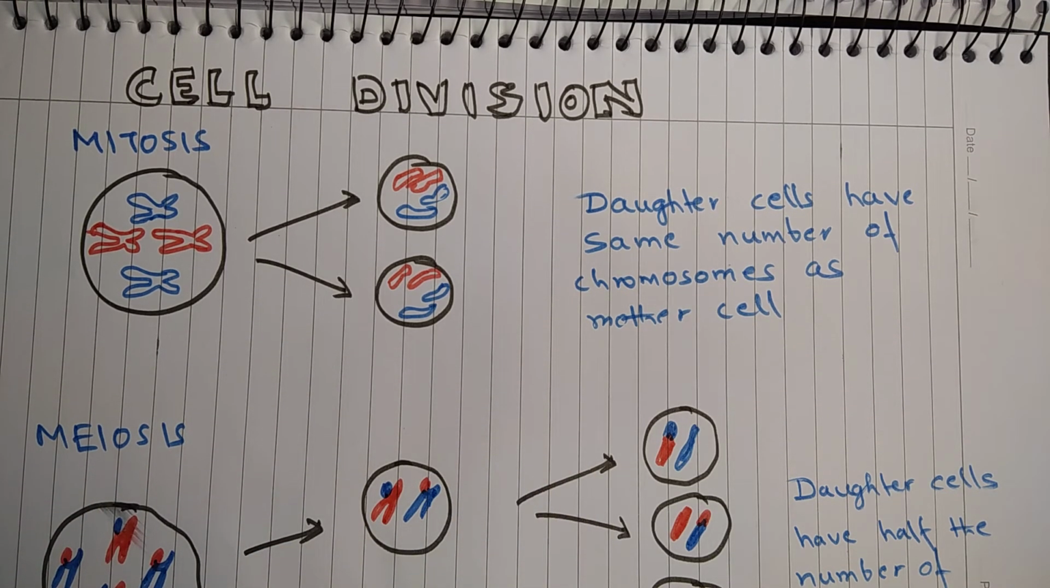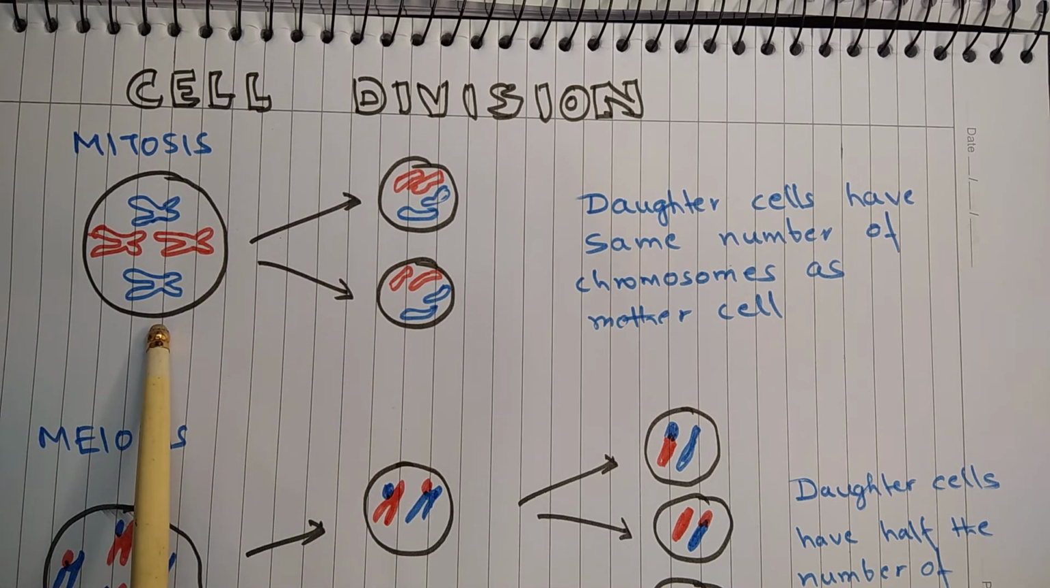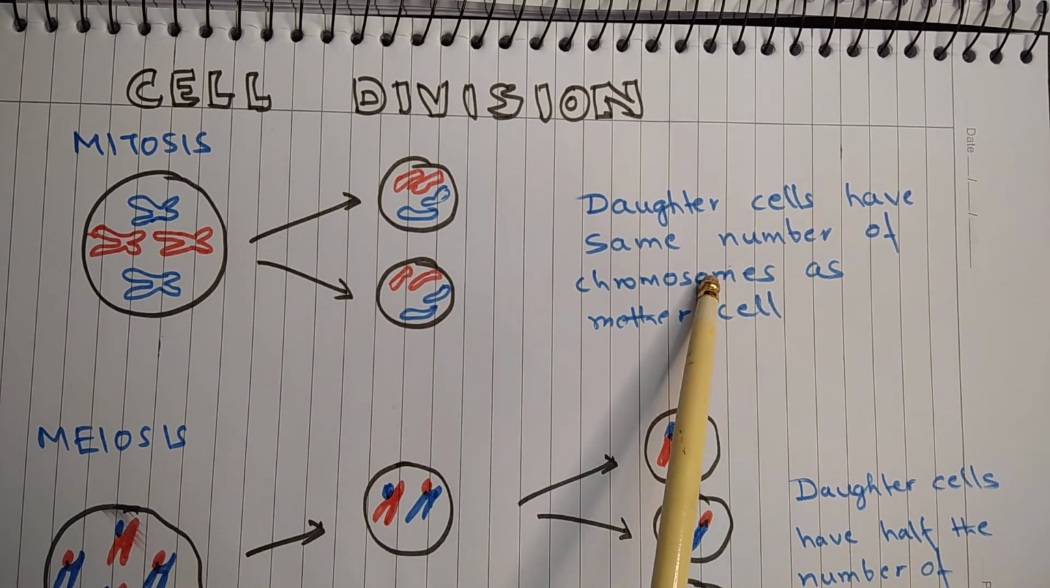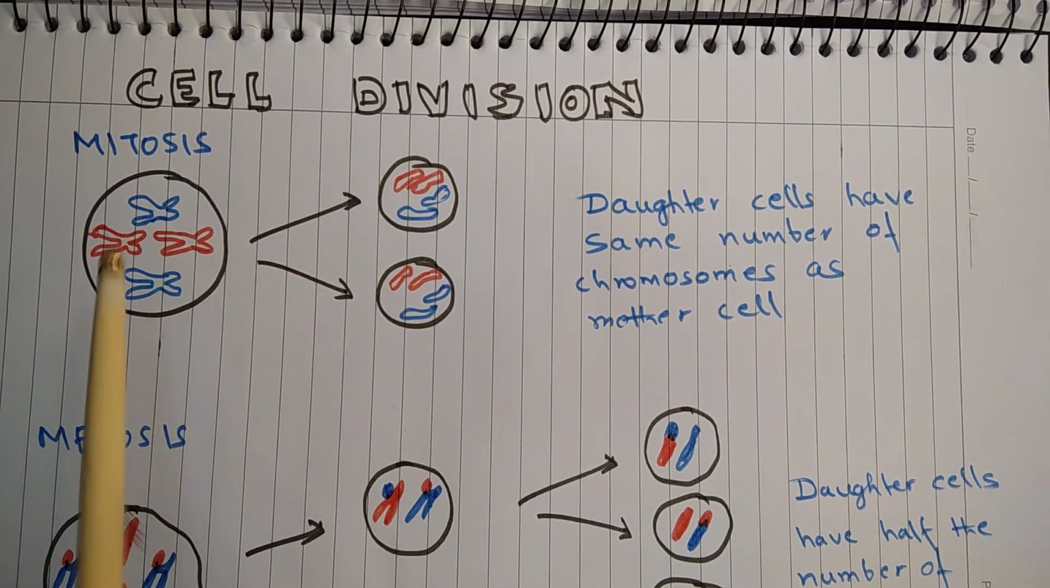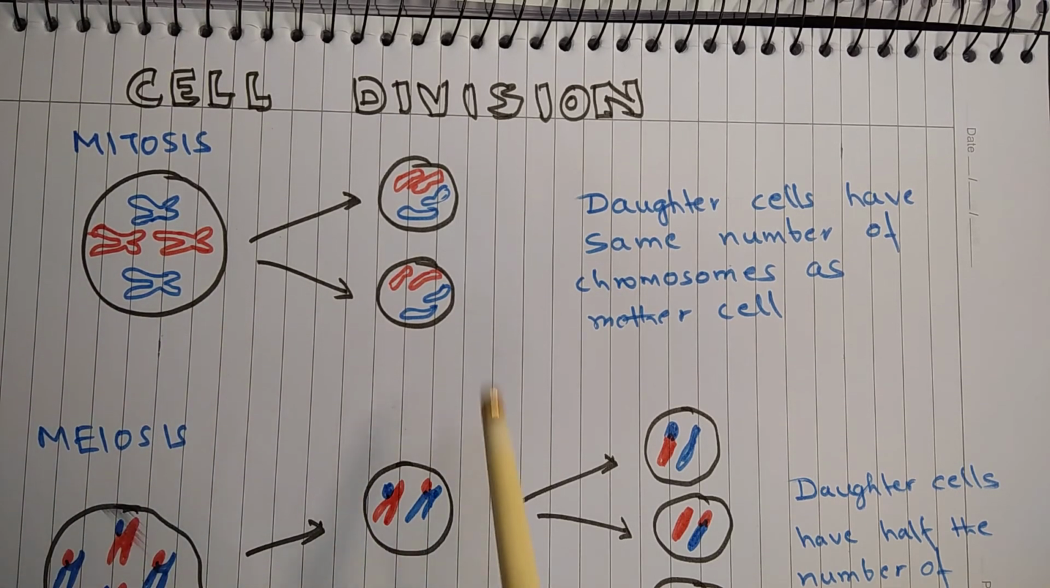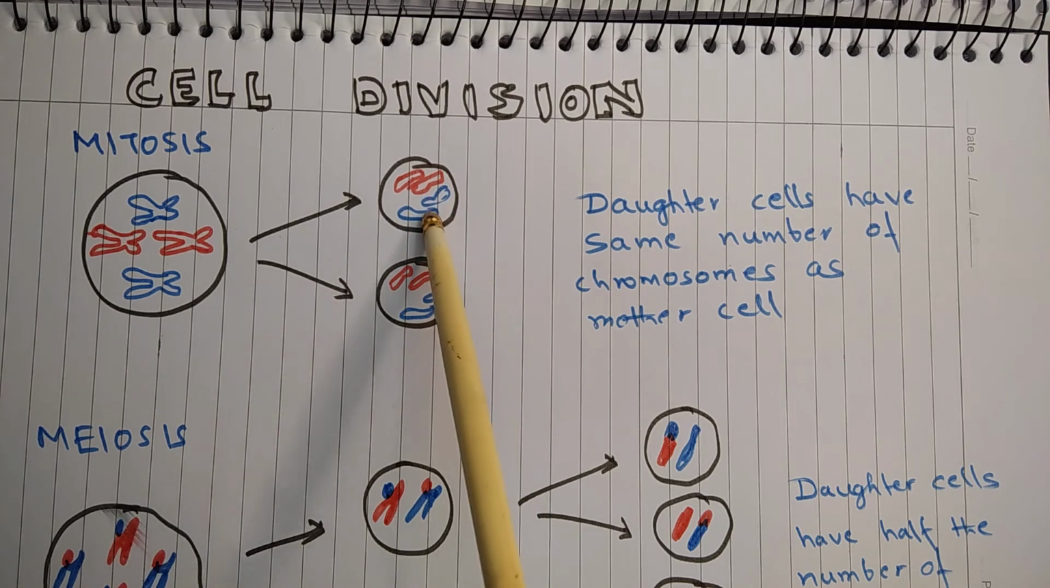Okay, so mitosis takes place in somatic cells, means the cells which are responsible for growth, or normal cells, you can say in layman's language. Mitosis results in formation of two daughter cells from a mother cell, and daughter cells have the same number of chromosomes as the mother cell. So for example, here this is the mother cell and these are daughter cells. There are 4 chromosomes in the mother cell. In daughter cells, you can see 4 chromosomes are there in each cell.